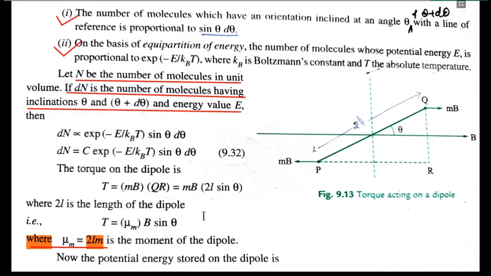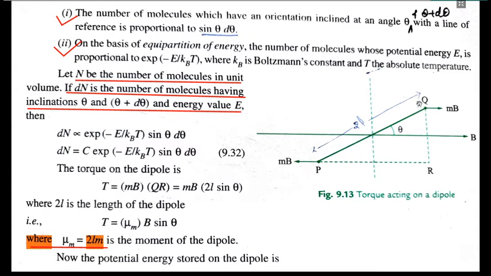Okay, so let us begin with the concept that a number of molecules are oriented in the directions with an angle theta. So if I have an applied magnetic field B in the direction of the x-axis, the oriented magnetic moments are situated at an angle theta, or more precisely between theta and theta plus d theta.